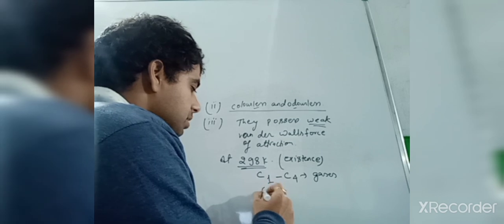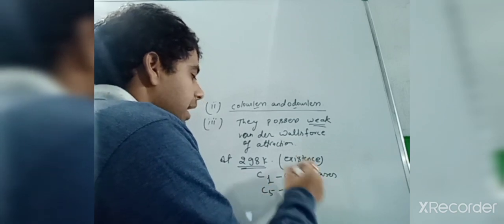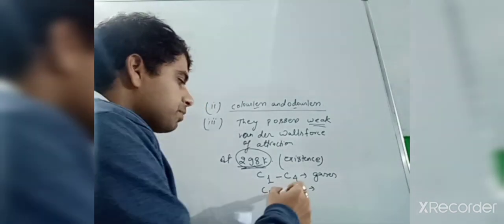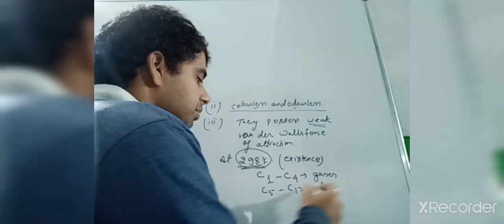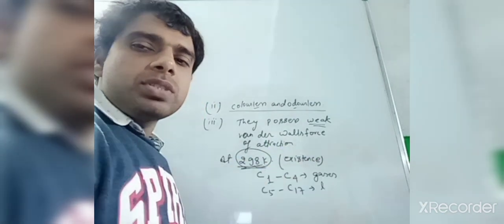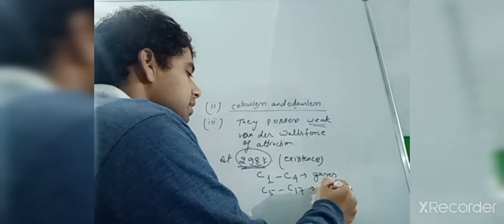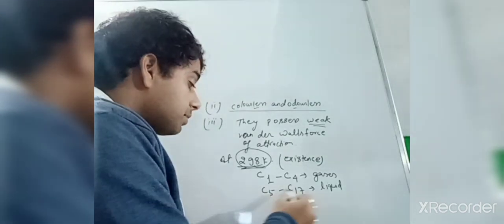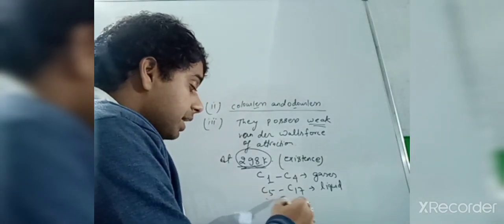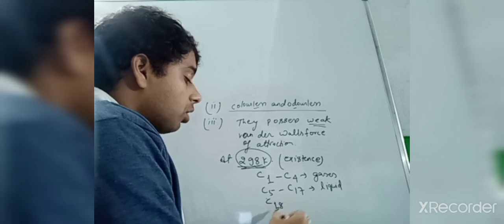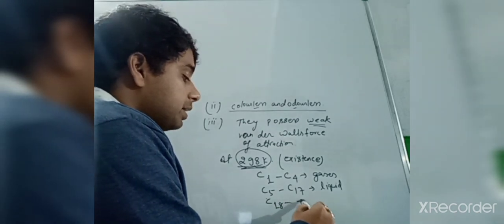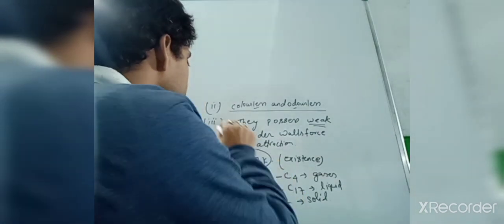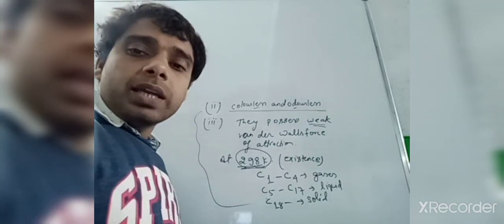Then C5 to C17 at 298 Kelvin, that means 25 degrees C, it will exist in the liquid state. And if it is C18 or more, it will exist in the solid state. So this is the physical properties of the alkanes.